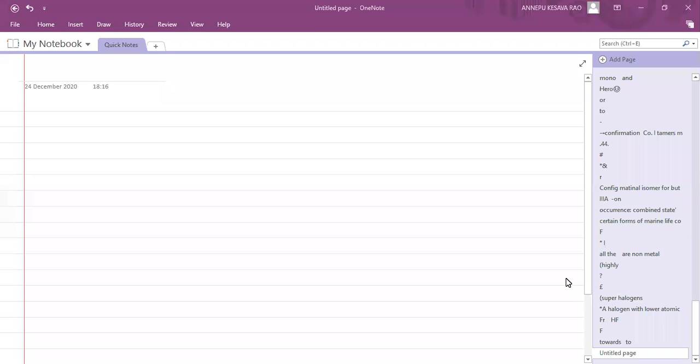Today we are going to discuss the continuation of the applications of the mesomeric effect. Last time we stopped at the acidity of phenol. I told you that if the conjugate base is more stable, then that acid is a stronger acid.